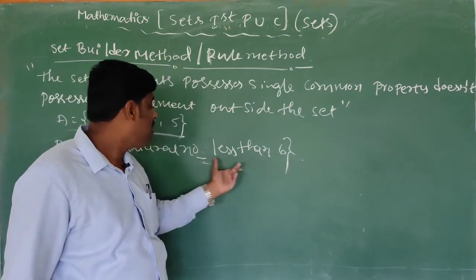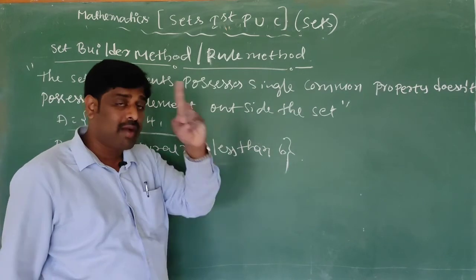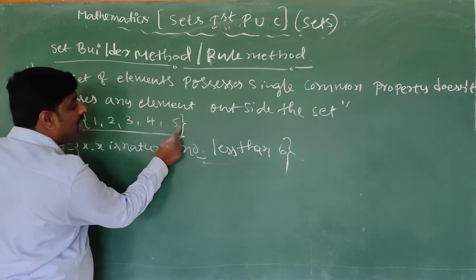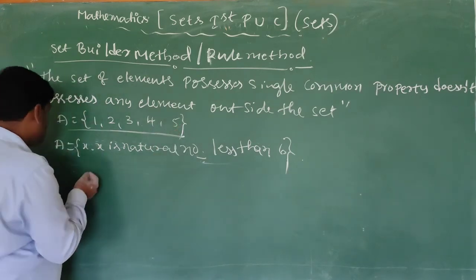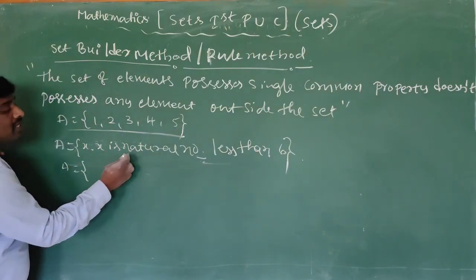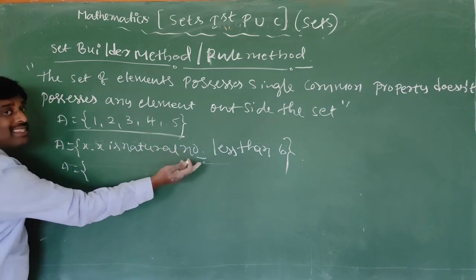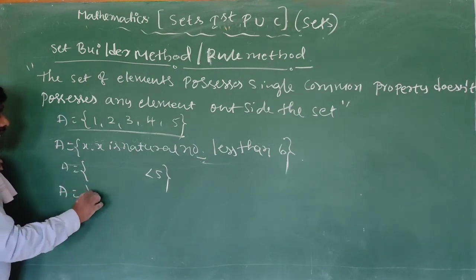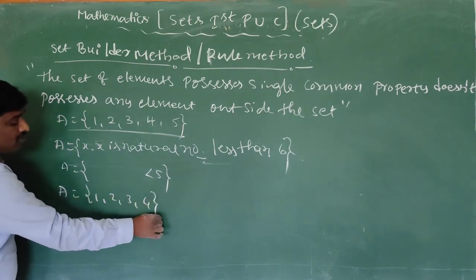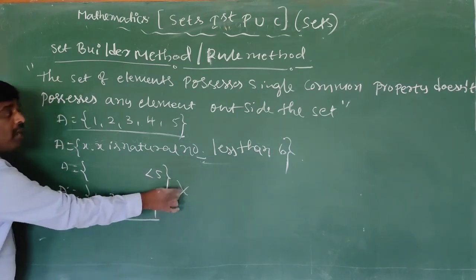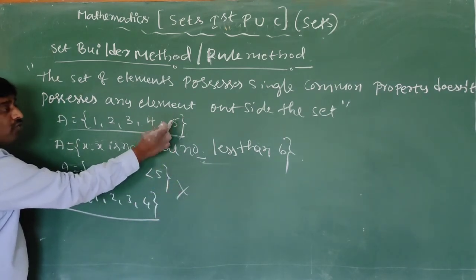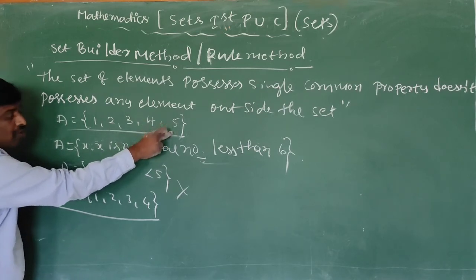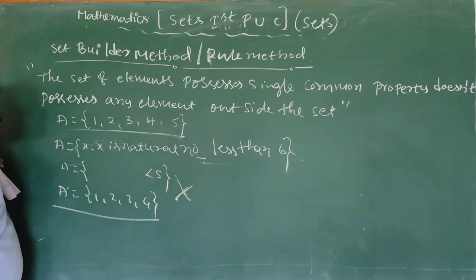The property you give should be a single common property. The property you give should not leave out any elements. Suppose I give A is equal to the set of natural numbers less than 5. Less than 5, what is the answer now? 1, 2, 3, 4 is the answer. So now this is wrong, because 5 is remaining, 5 is left out. So we left out the 5. So this is not a correct representation, this is wrong.